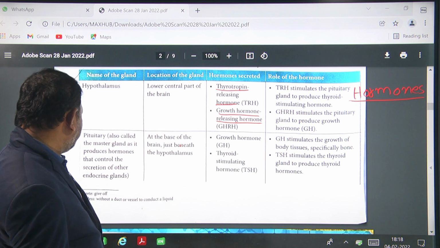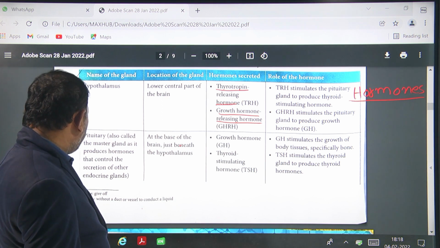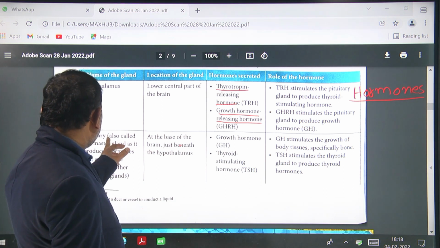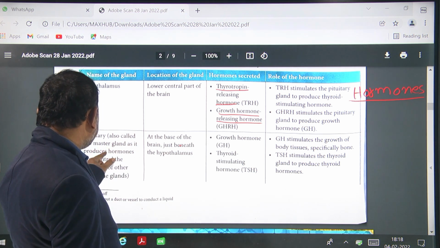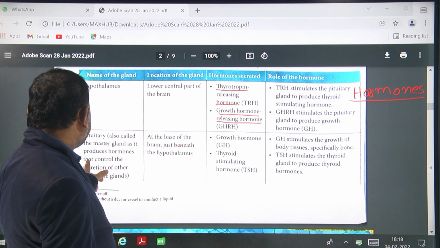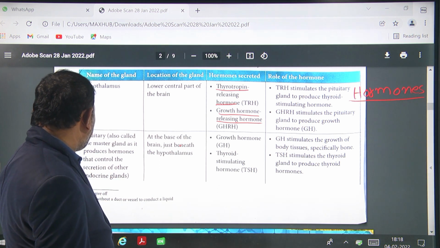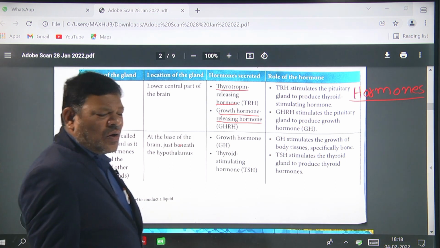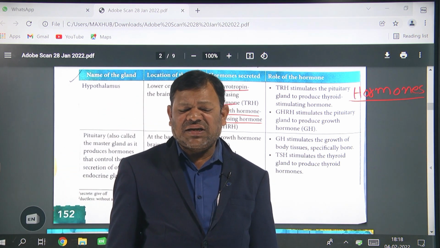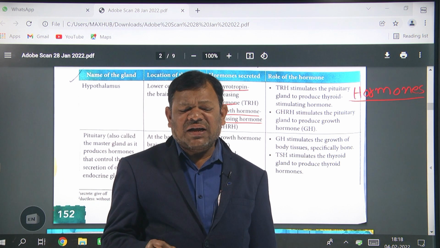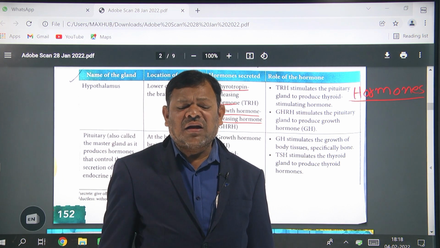Next, the pituitary gland. The pituitary gland is also called the master gland, as it produces hormones that control the secretion of other endocrine glands. Keep in your mind, the pituitary gland is known as the master gland. It controls the functions of all the glands.